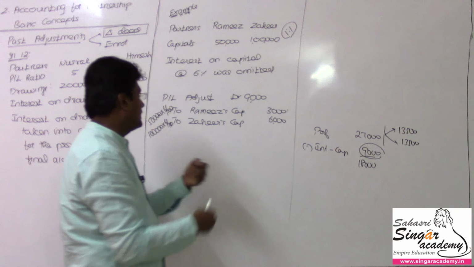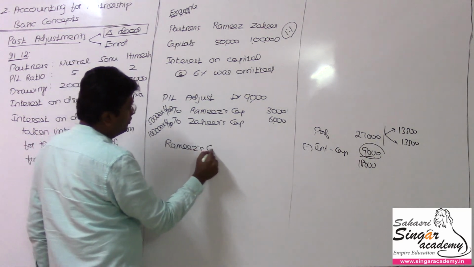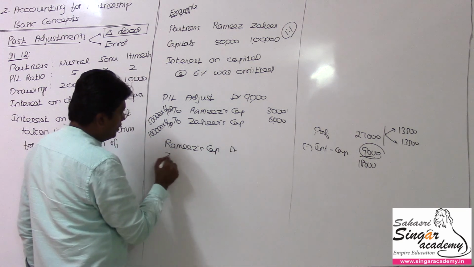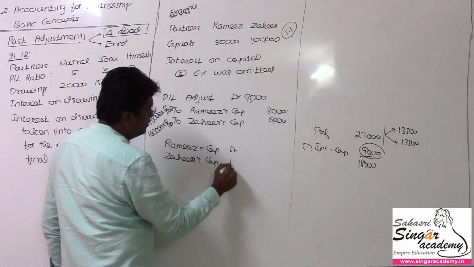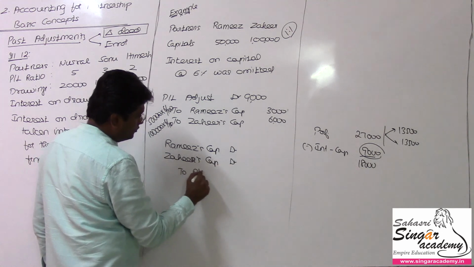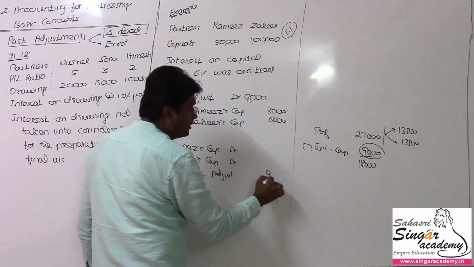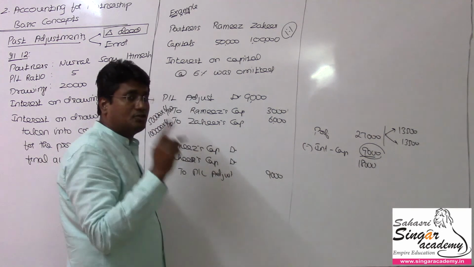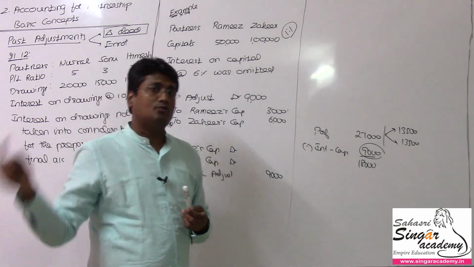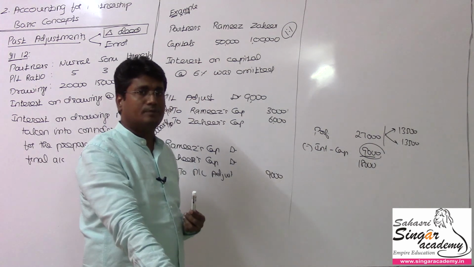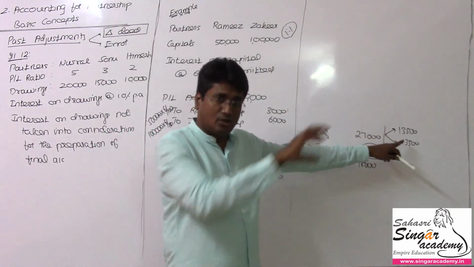Now I am going to reverse that. Ramesh capital account debit, Jahir's capital account debit, to profit and loss adjustment account. The value wrongly omitted to be charged in the P&L appropriation account regarding the interest on capital, if it had been charged, that profit would have been reduced. As the profit is reduced, the partners' capital accounts, credited because of the excess amount, also have to be reduced.